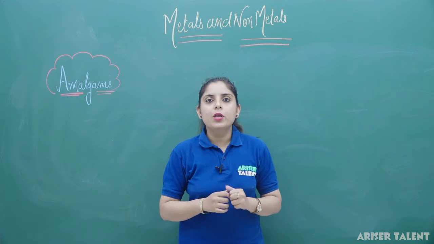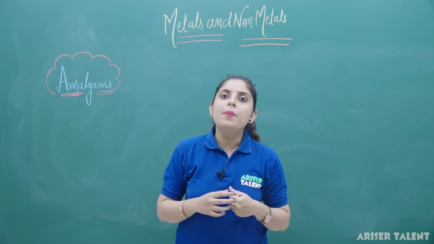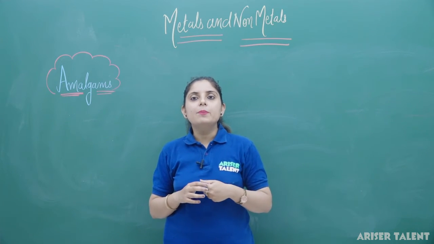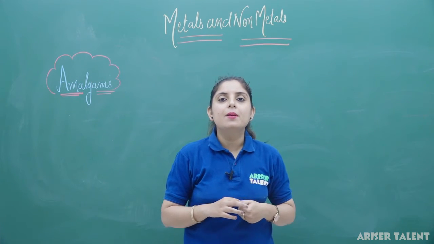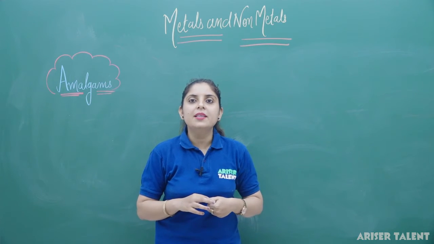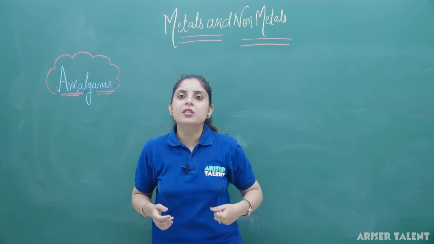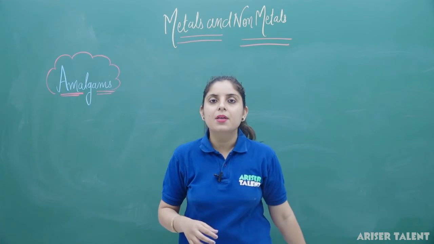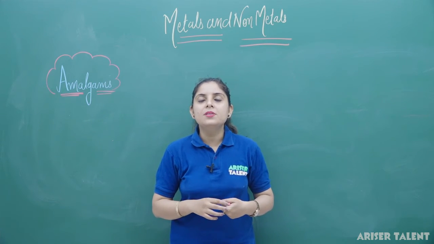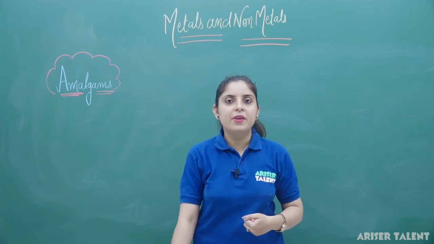Suppose I am making sodium amalgam by mixing sodium and mercury. Sodium amalgam has the property of having less reactivity. Suppose we talk about tin amalgam. We use tin amalgam for the silvering of cheap mirrors. We have seen that mirrors have a silver polish behind them, and this polish is actually made up of tin amalgam. Similarly, in the extraction of gold and silver, some amalgams are required, and without them the extraction is not possible. So these are the reasons why we make amalgams.